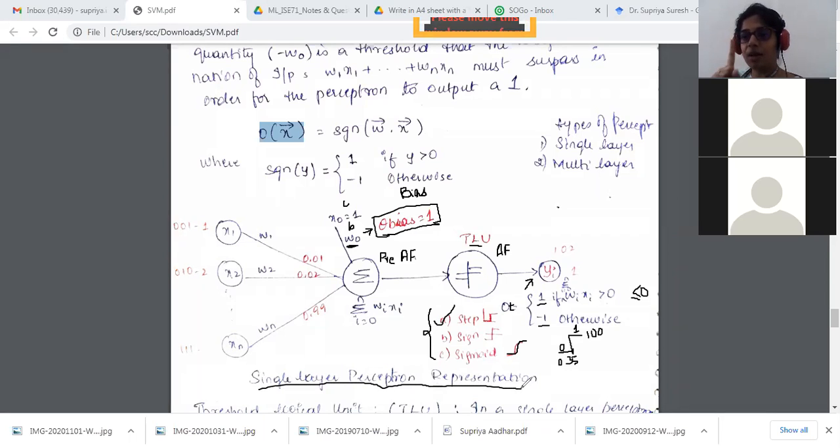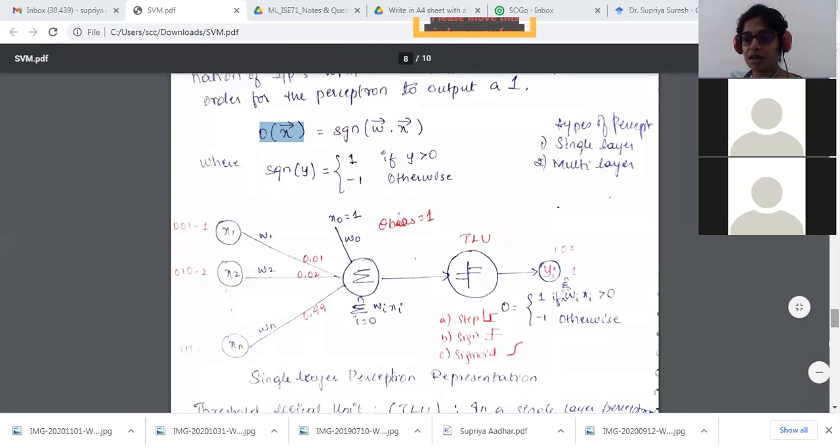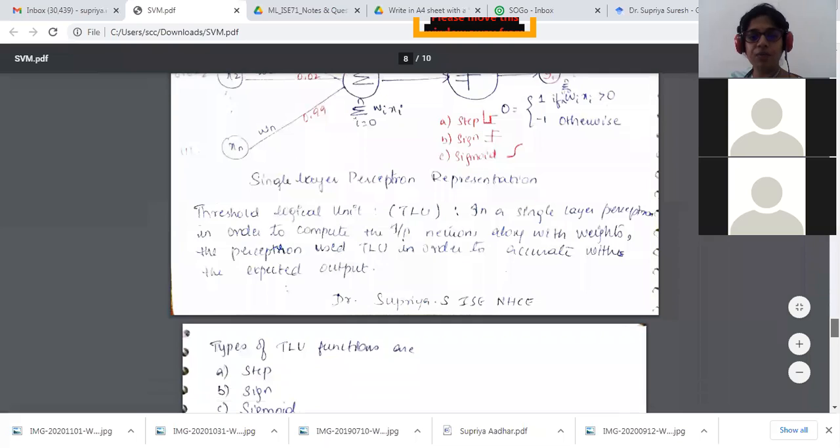This is one single perceptron with respect to pre-activation and the activation function. We can see multiple layer perceptrons, but meanwhile, I'll just give you a description of what this threshold unit is about. I've written a few points over here. The threshold logic unit in a single layer perceptron is used to compute the input neurons along with their weights, and the perceptron uses the TLU in order to match the expected output.